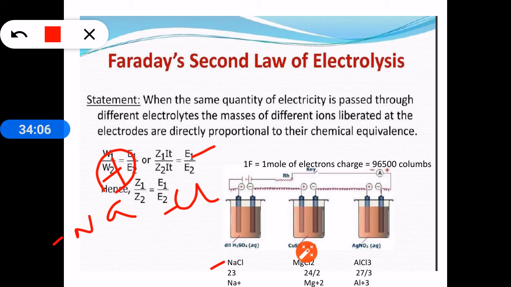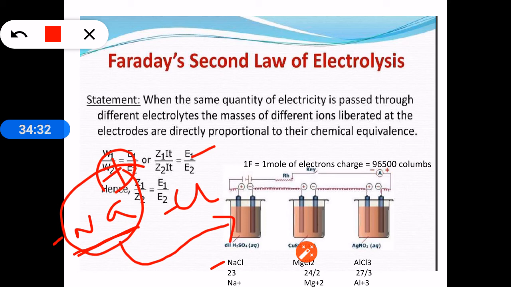So this 1 mole of positive charges will be neutralized by 1 Faraday of electricity, because Faraday contains charge that is equal to 1 mole of electrons. So 1 mole of electrons will neutralize the charge on 1 mole of sodium plus ions. So this 1 mole of sodium will get deposited as the charge is neutralized, on the positive electrode here. And the mass of 1 mole of sodium is, we know, 23. So the amount of substance deposited at the anode of the third cell is 23 grams of sodium.